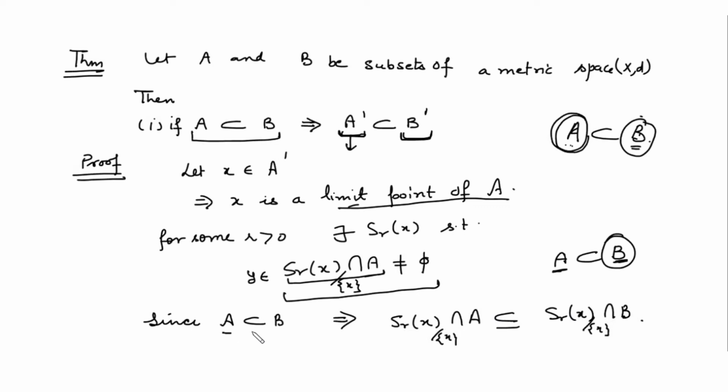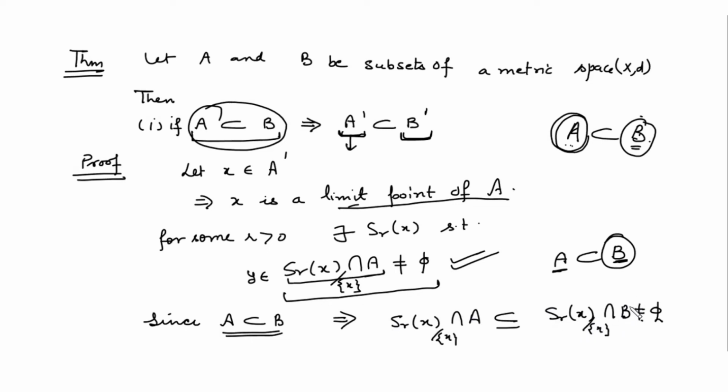Because since your A is a subset of B, is it clear? Yes, ma'am. And since this is non-empty, तो clearly ये भी आपके पास non-empty आ गया. ये उससे भी बड़ा set है तो ये non-empty होगा.